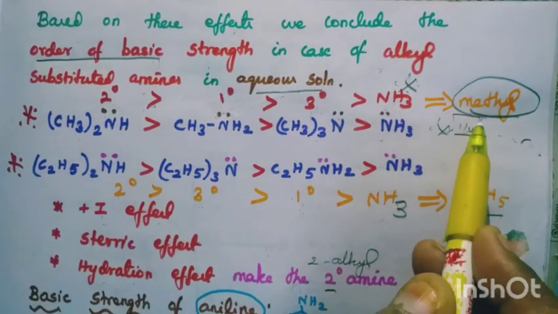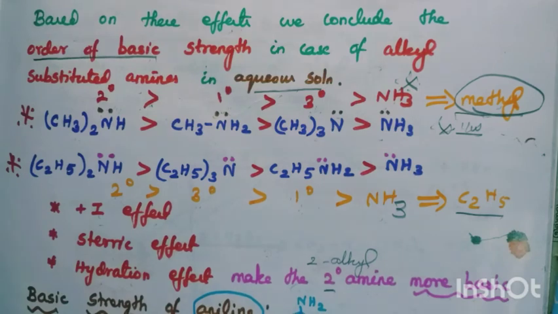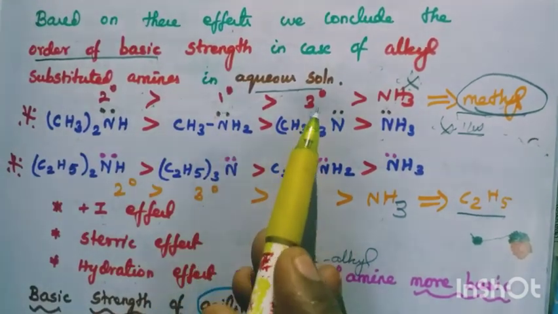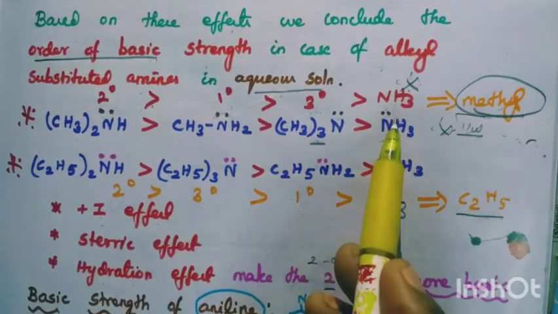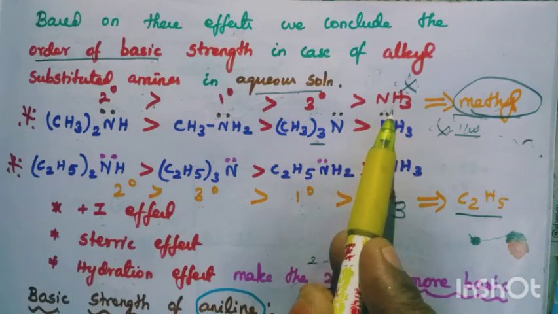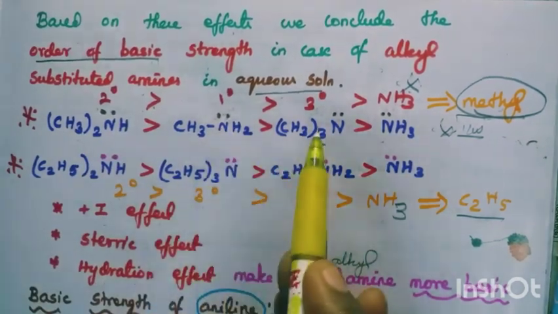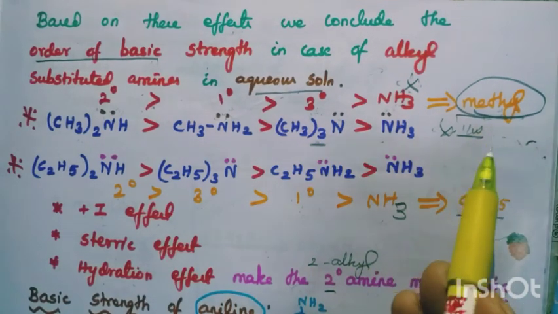This one is more important. This is for methyl. So secondary greater than primary greater than tertiary. Due to the steric hindrance, tertiary comes last. And then ammonia, since it does not have the alkyl group, so NH3. If the alkyl group is methyl, important, one mark.